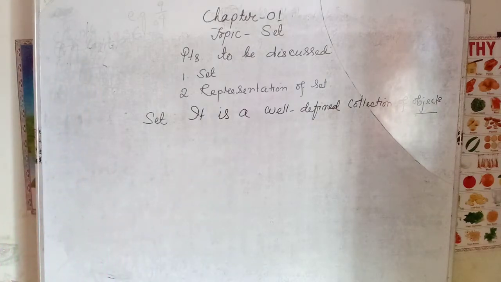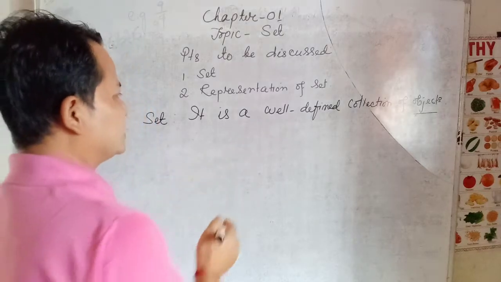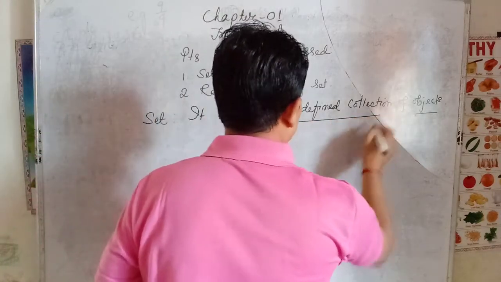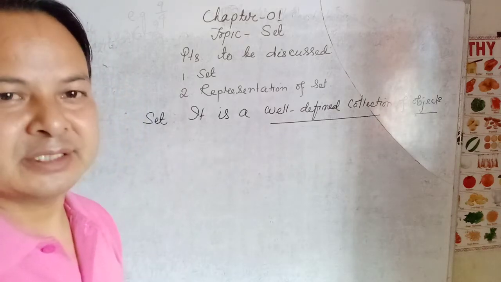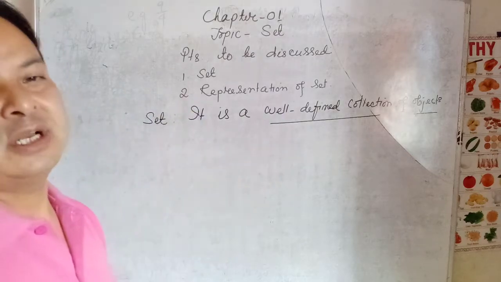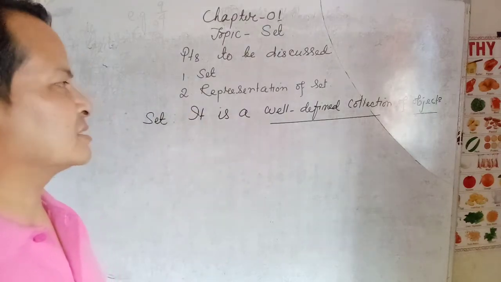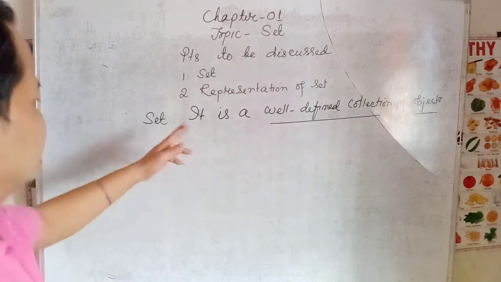Okay, so now what about this well-defined collection? When is a collection said to be well-defined? How can you say the collection is well-defined? That is a very important part of a set.